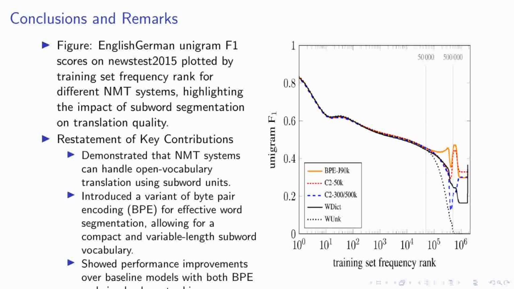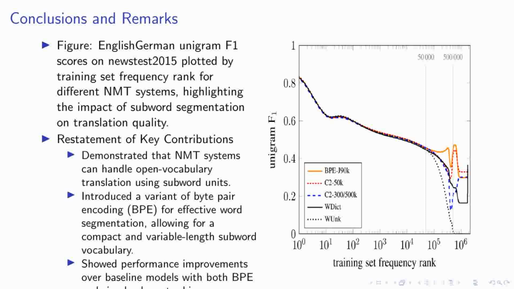To recap the key contributions of our research, we have successfully demonstrated that neural machine translation systems are fully capable of handling open vocabulary translations by employing subword units. We've introduced an innovative variant of byte pair encoding for word segmentation, which not only allows for a compact representation of open vocabularies, but also adapts to variable length subword units.